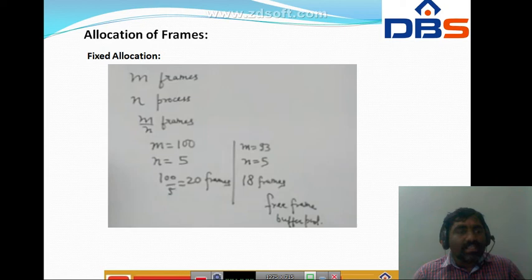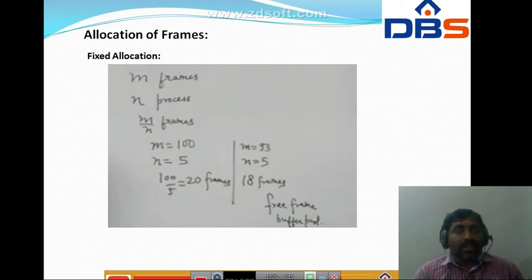The formula for fixed allocation is m by n. Here m is 100 and n is 5, so 100 by 5 gives 20 frames. That means for 5 processes, we have 20 frames each.